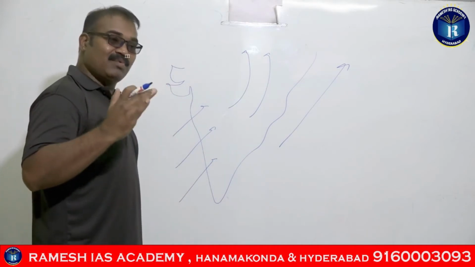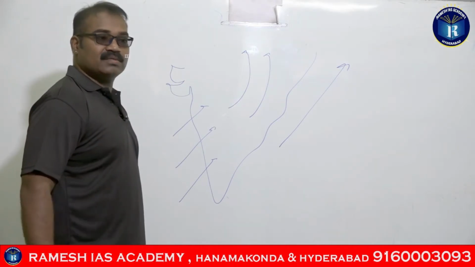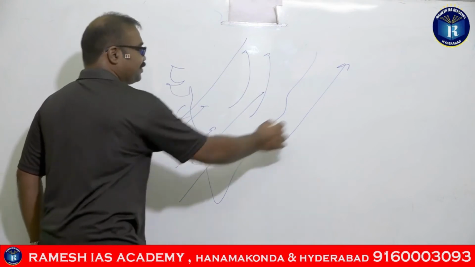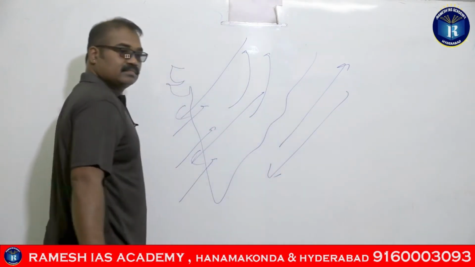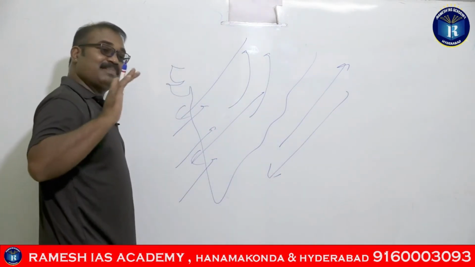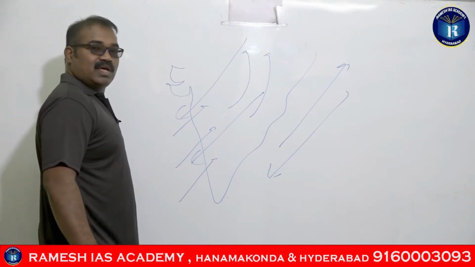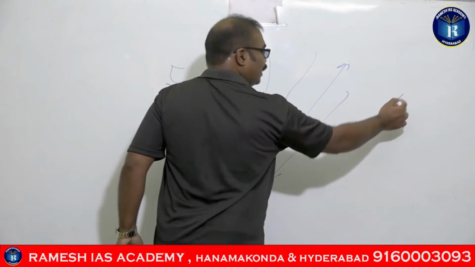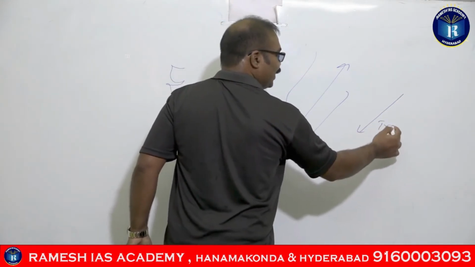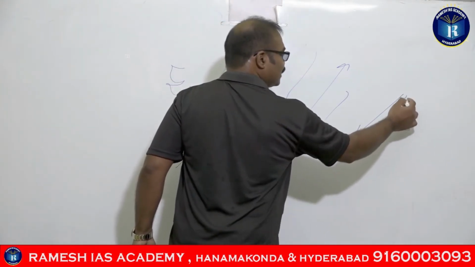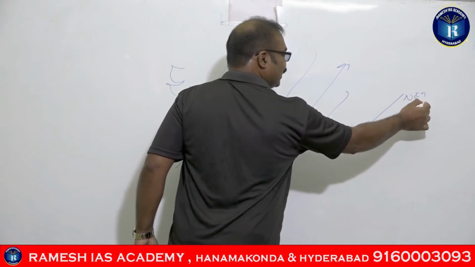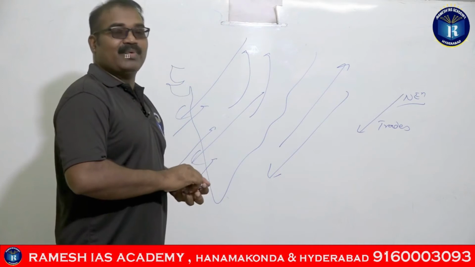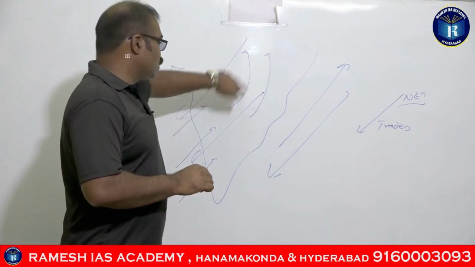Monsoons are the seasonal winds which change their directions, which means originally the winds were coming like this. They are called the planetary winds. India is present in the northern tropics where the trade winds are blowing, and these are the northeastern trade winds. They are the general winds witnessed over India.